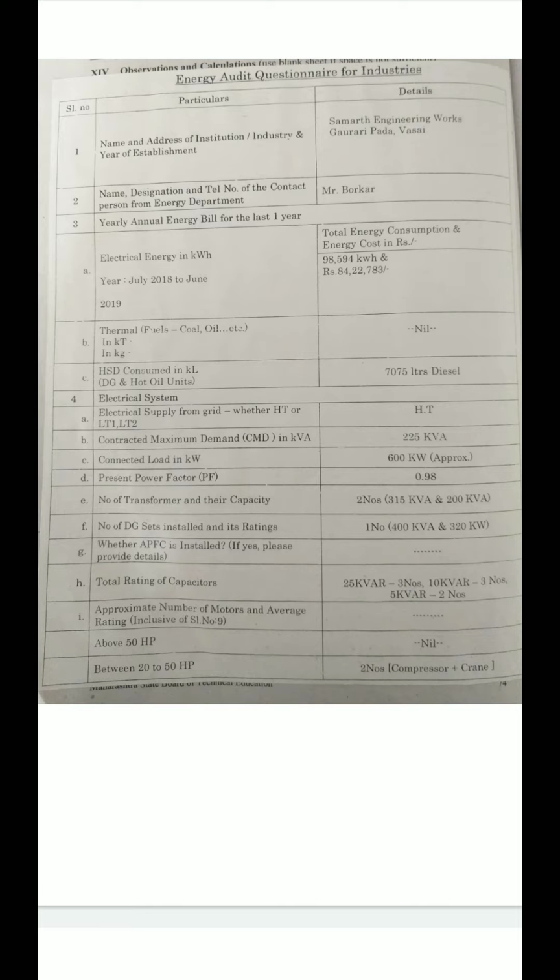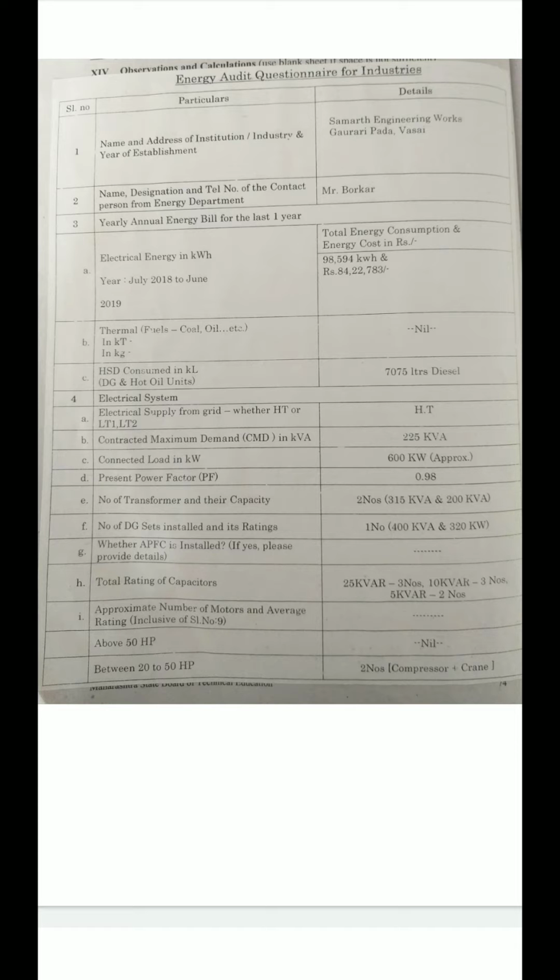The contact person from the energy department is Mr. Borkar. Next is the yearly annual energy consumption for the last one year, from July 2018 to June 2019, which is 98,594 kilowatt hour, and the electricity bill is 84,22,783 rupees. The next is thermal fuels, coal, oil, etc.